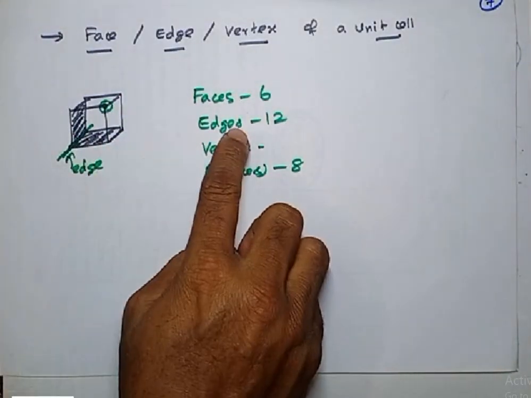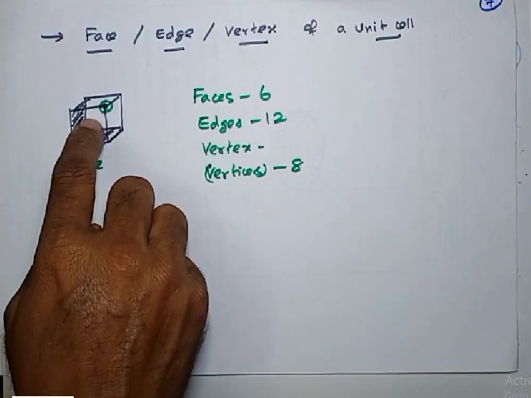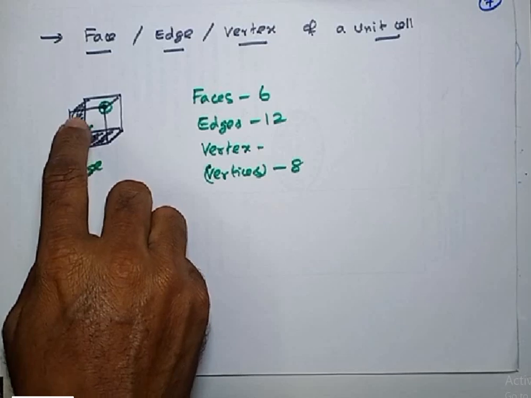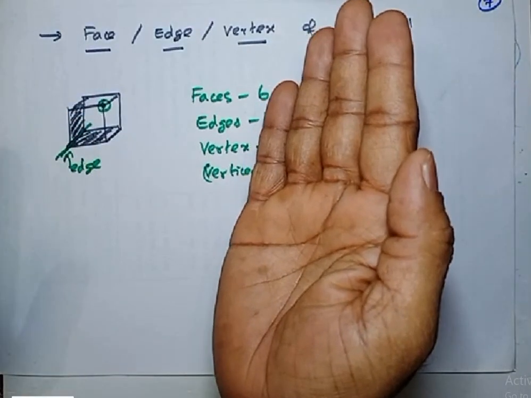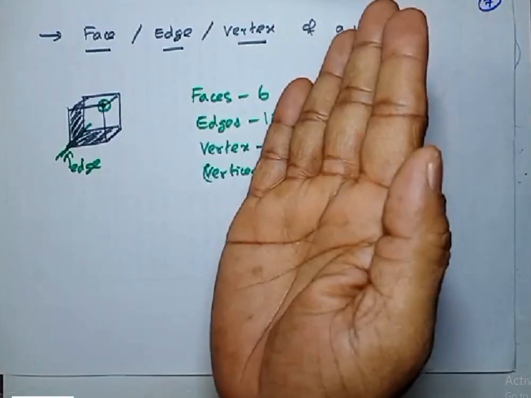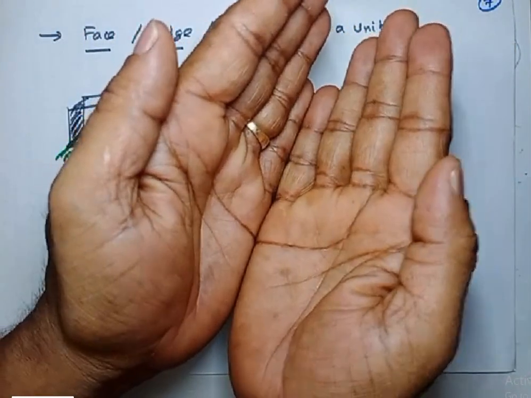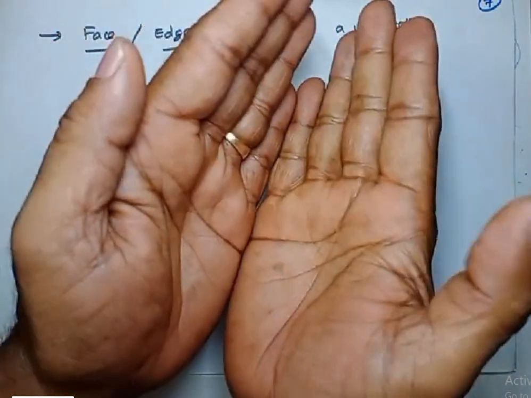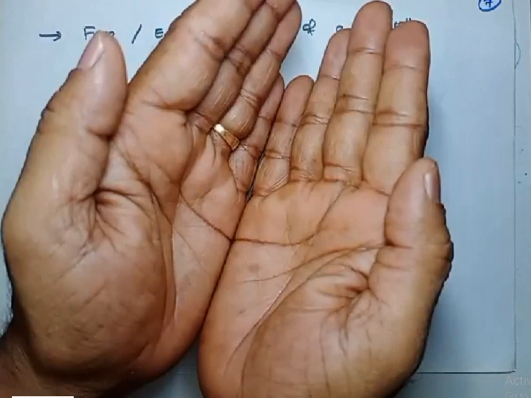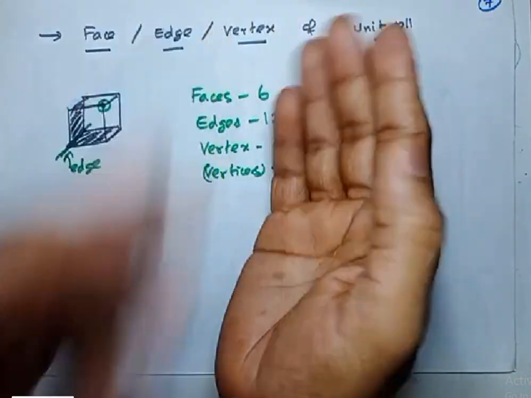Now what is meant by edge? The line where two faces meet. Listen, just observe my hand. Assume that this is one face, this is another face. Now the two faces are joining at a particular line. Here, see the line which actually joins the two faces is what we call an edge.